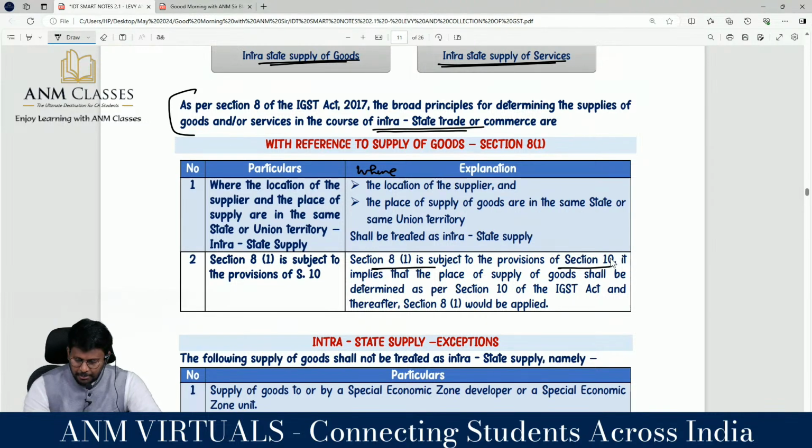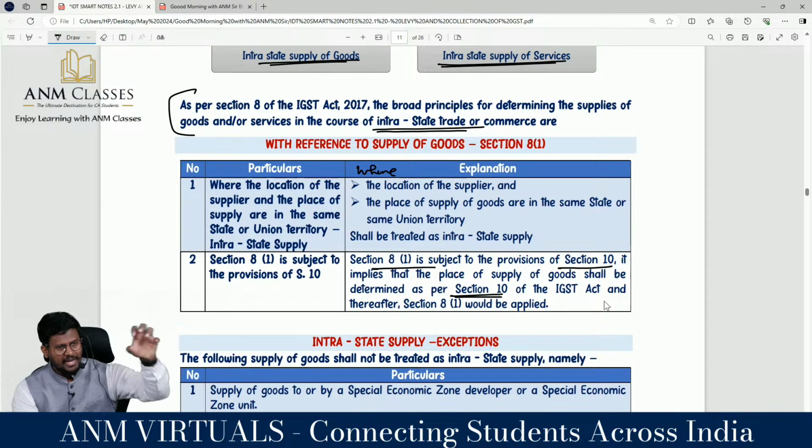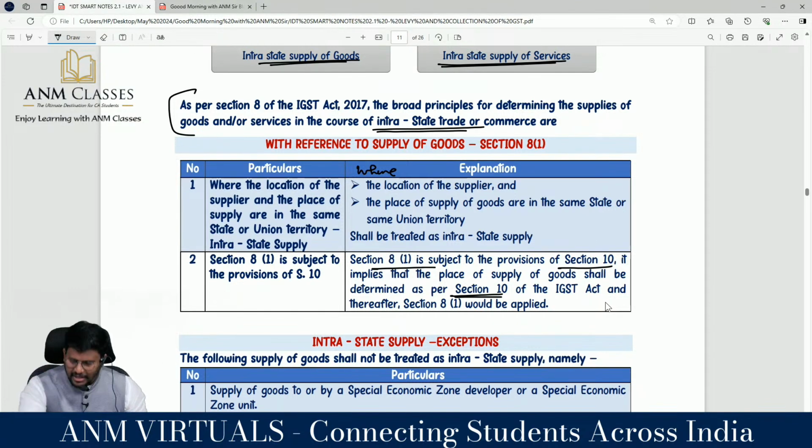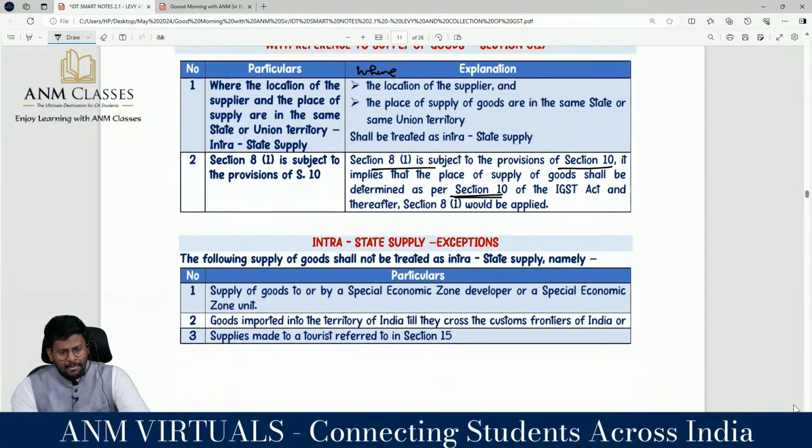It implies that place of supply of goods shall be determined as per section 10 of the Act, and thereafter 8 subsection 1 would be applied. So the order is first you have to apply section 10 of the IGST Act, then apply 8 subsection 1 of the IGST Act. Both are IGST Act only, correct?